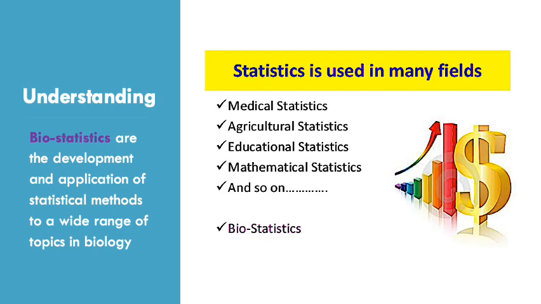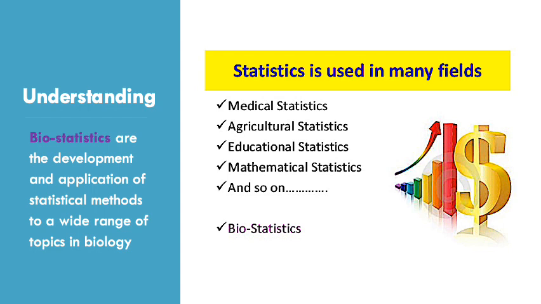Statistics is involved in many different fields. If we utilize statistics in medical sciences, it is known as medical statistics. In the agricultural field it is known as agricultural statistics, educational statistics, mathematical statistics, and so on.